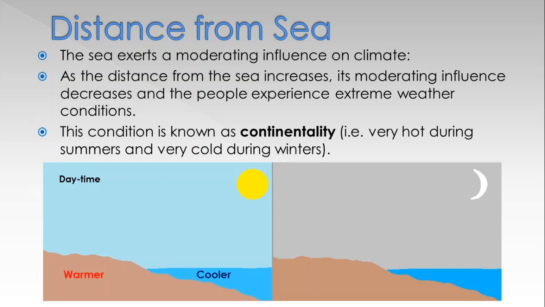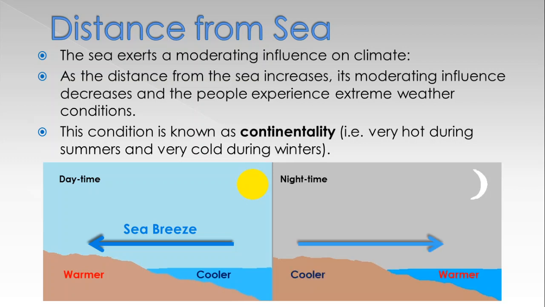Look at the diagram. Daytime, land is warmer and sea is cooler, so winds blow from sea to land and this is known as sea breeze. During the night, land is cooler and the water body is warmer, so winds blow from land to sea. This is known as land breeze. They influence the coastal area.